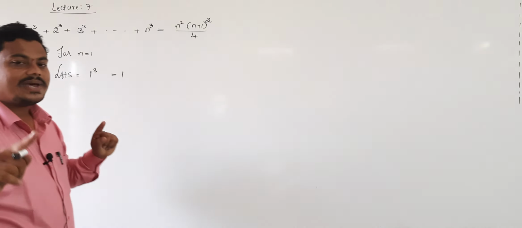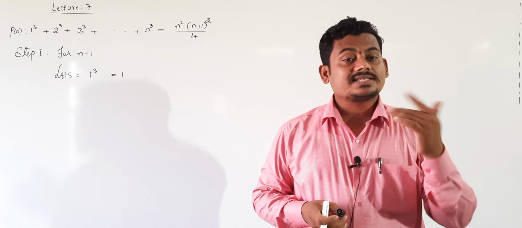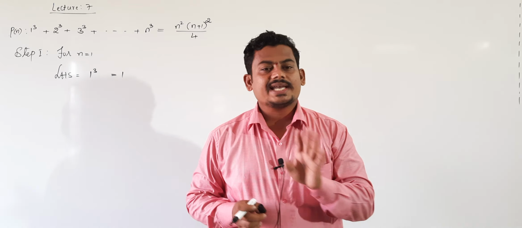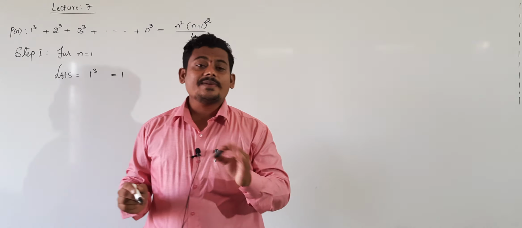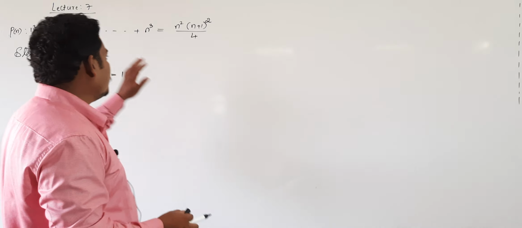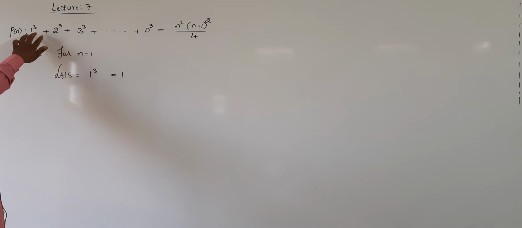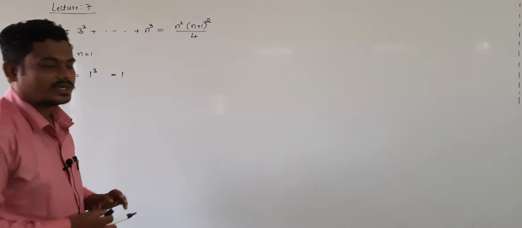If you take n value 2, then it is the sum of the first two terms, not the second term. It is not 2 cube. N value 2 means the sum of the first two terms. S2 means the sum of the first two terms.